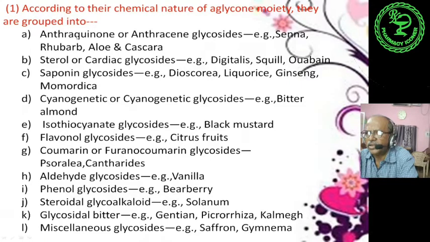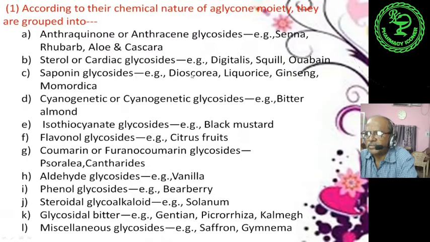Number 2 is sterol or cardiac glycosides, as for example digitalis, squill, ouabain. These 3 drugs, according to their chemical nature, come under sterol or cardiac glycosides.